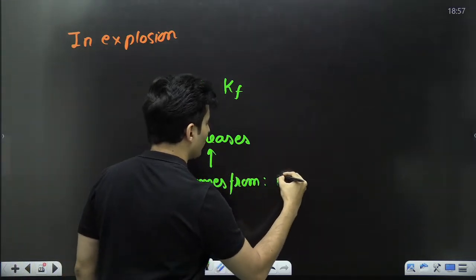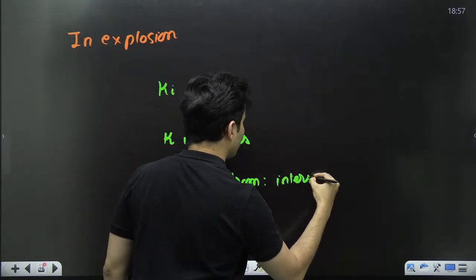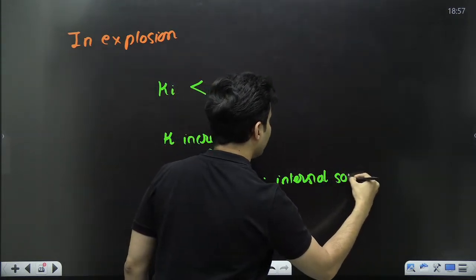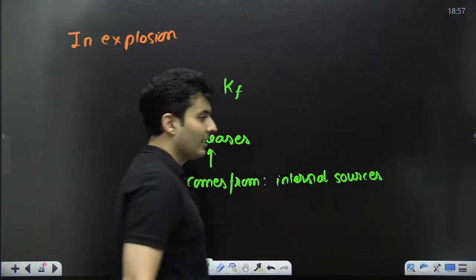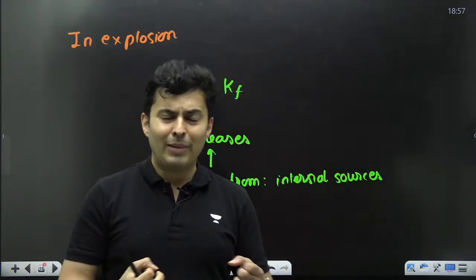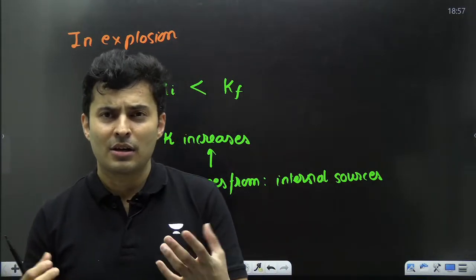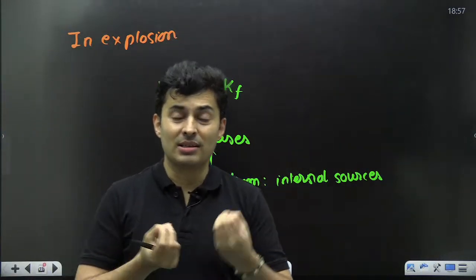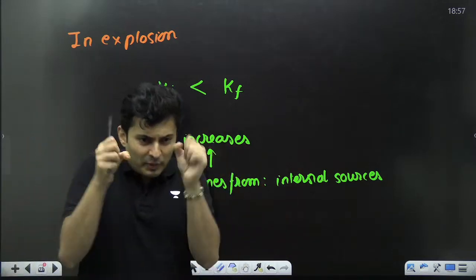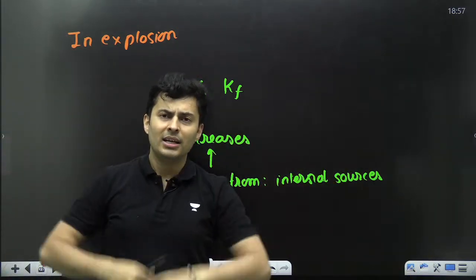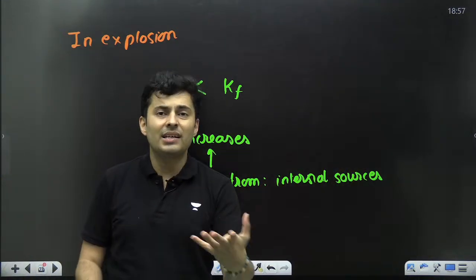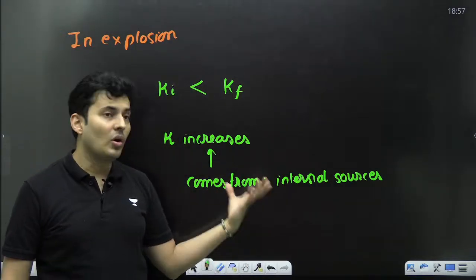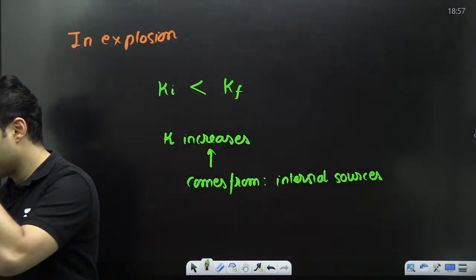From internal sources, not external. Generally the internal sources, like gunpowder exploded, petrol caught fire, or something that caused that explosion. Some energy was stored inside, some spring-like system, it exploded and threw those particles. So these are the typical scenarios of explosions, my dear students.